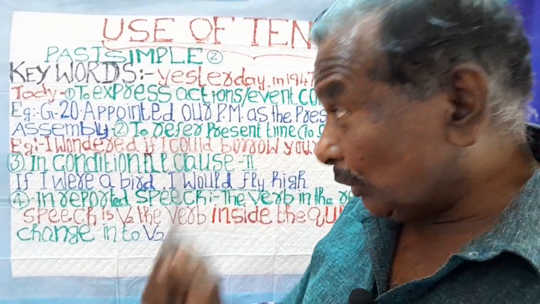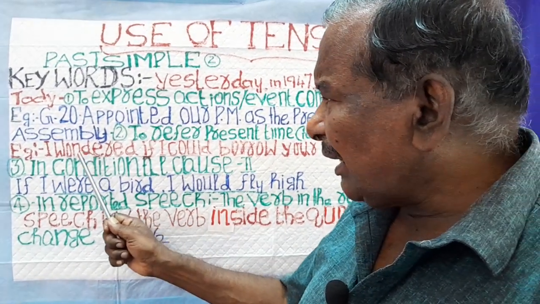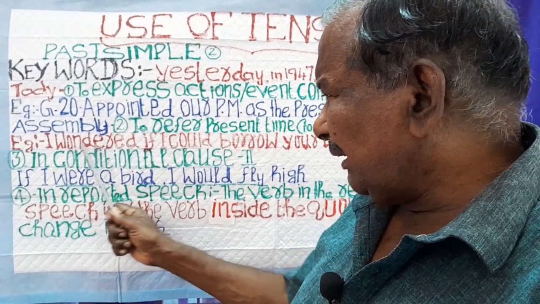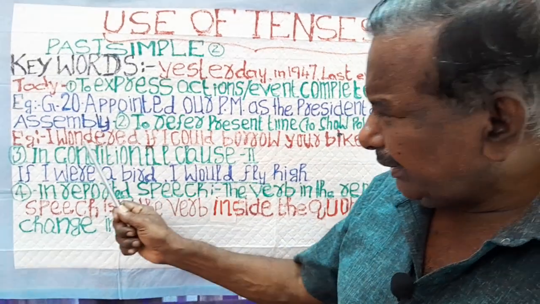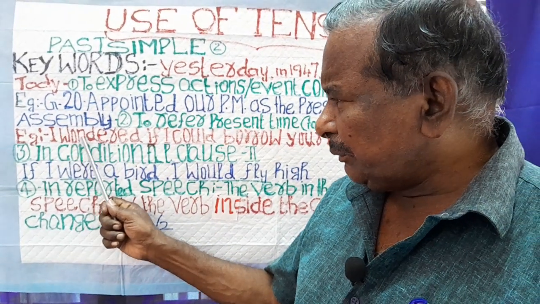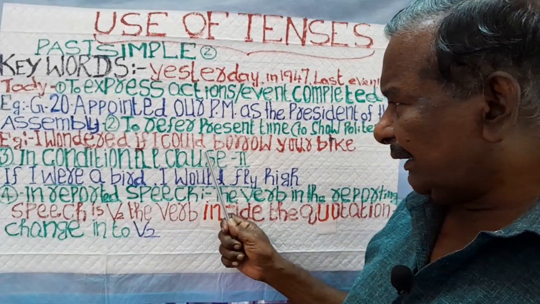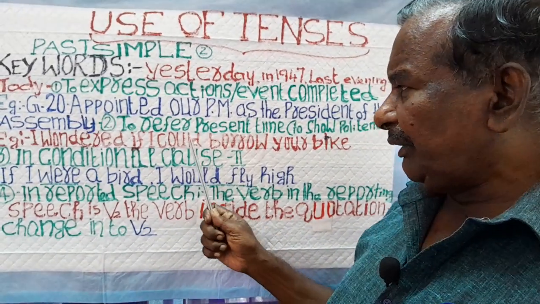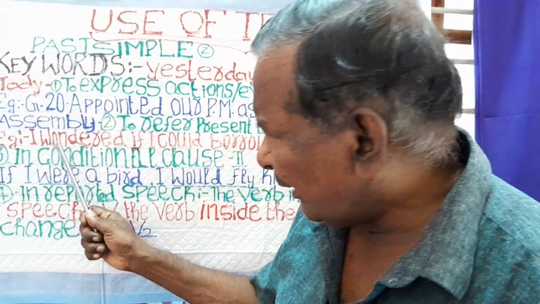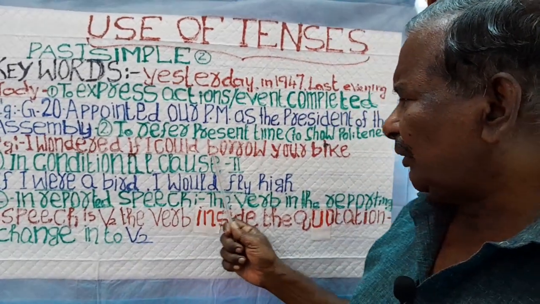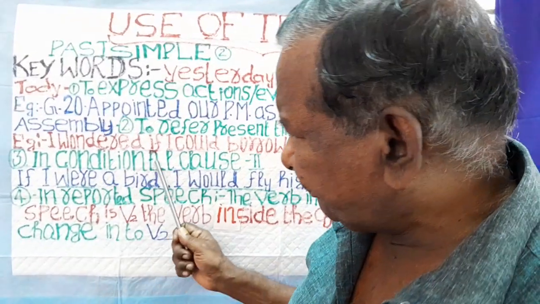Here, the notable thing is that there are two parts. There are two clauses, the main clause and the subordinate clause, otherwise called the if clause. In the main clause, the verb is V2, that is past simple. In the second part also, we have to use the V2 verb, that is past simple. So, I wondered if I could borrow your bike. That is the second rule.